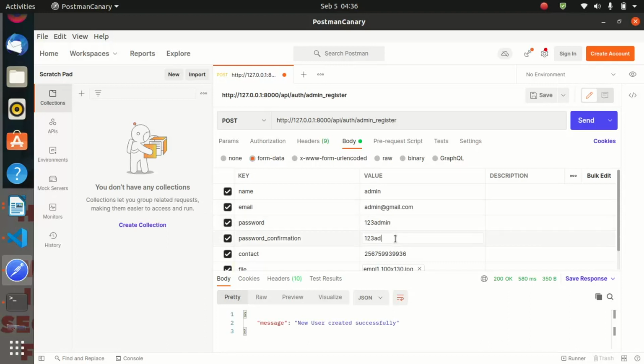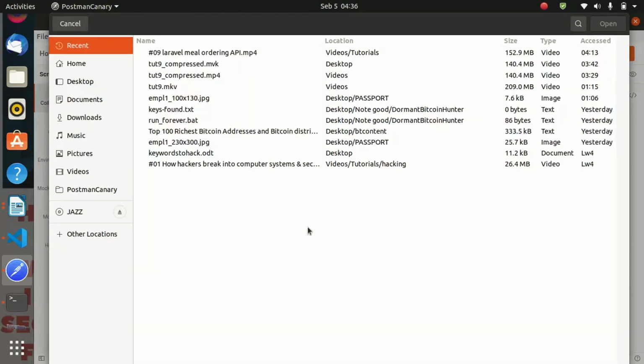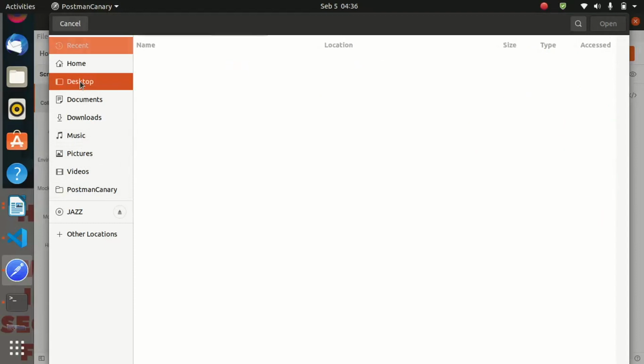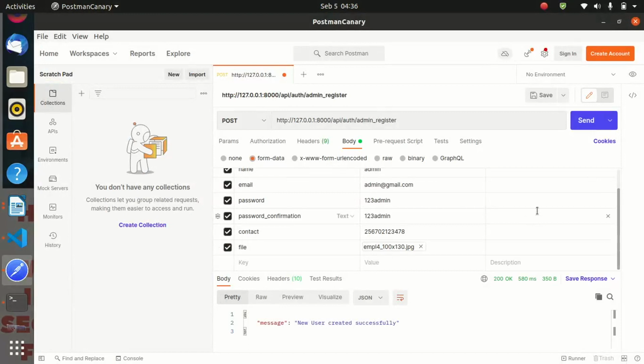Let us confirm the password. Let us change the contact 07021234. Let me see. This is 1123. Okay, that is our contact, and let us select a photo for our administrator. In the desktop we are having some passport photos, so let us take this one,